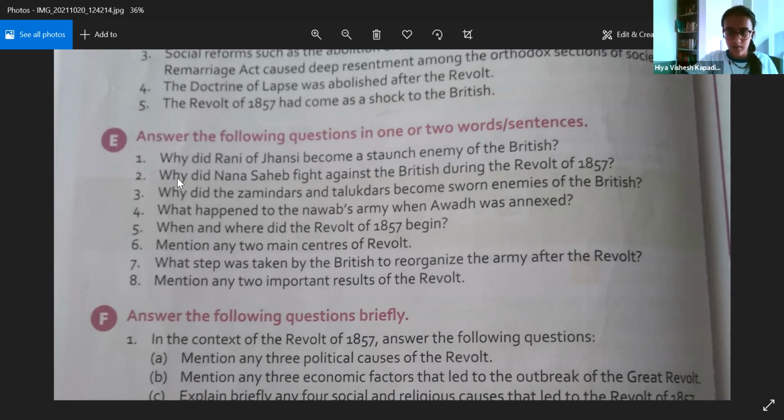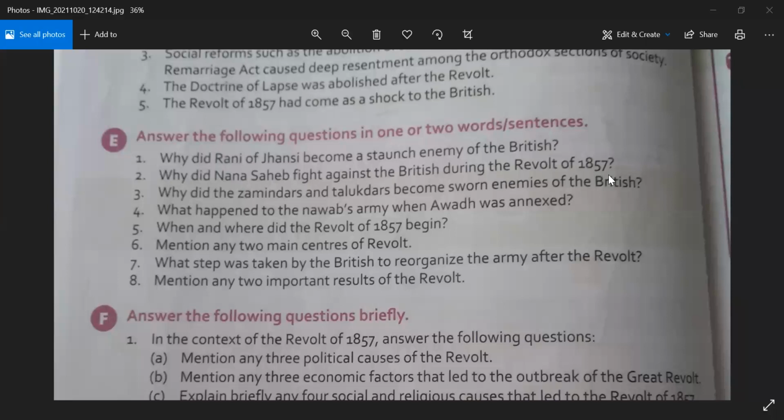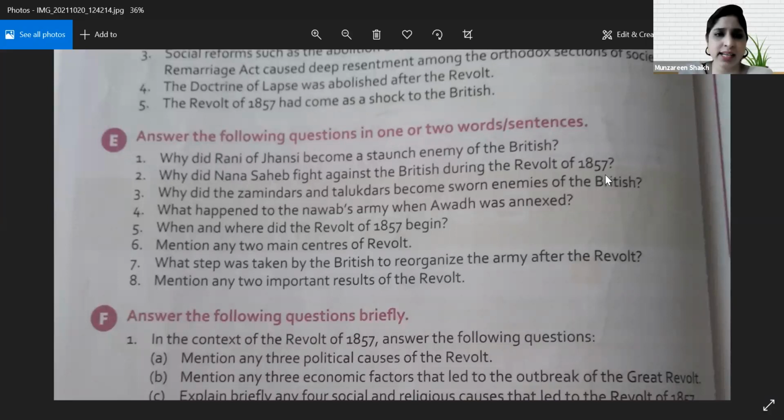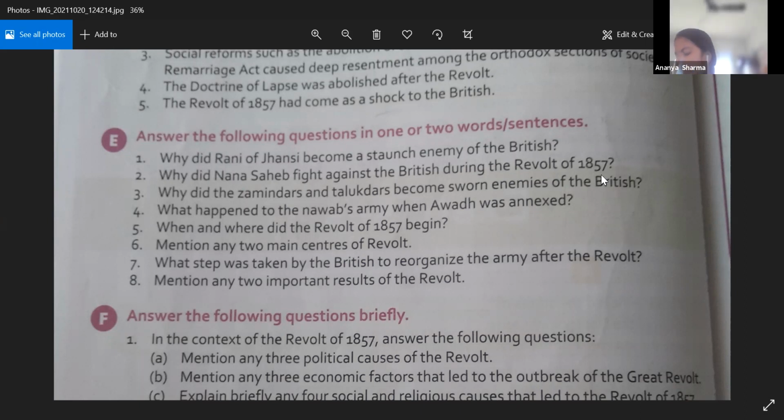Now, next is, why did Nana Sahib first fight against the British during the revolt of 1857? Ma'am, was Nana Sahib disappointed with the Britishers? Yes, Ananya. Ma'am, Nana Sahib, the adopted son of Peshwa Bajirao II, pensioner of the British, was denied a pension after his father's death. Thus, he became one of the leaders of the revolt. Okay, that's the reason he fought against the Britishers during the revolt of 1857.